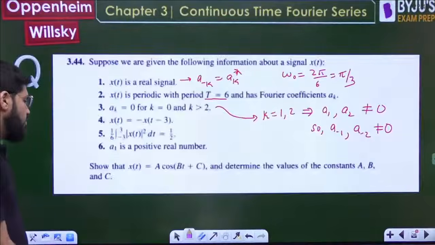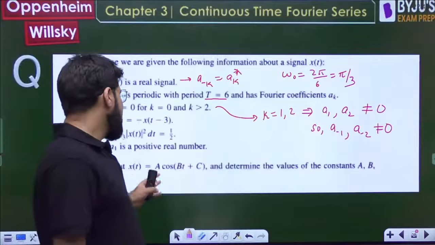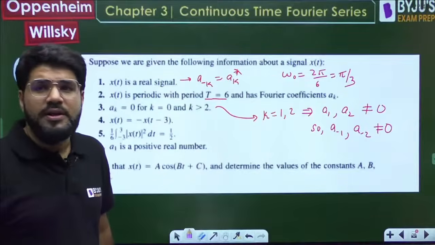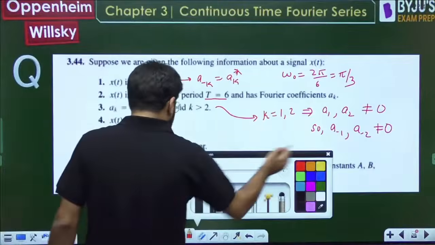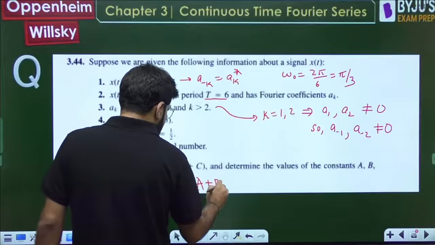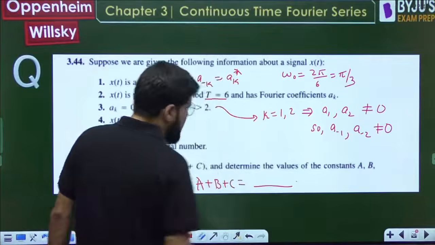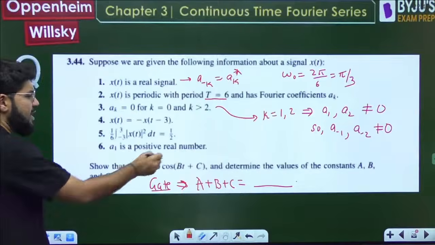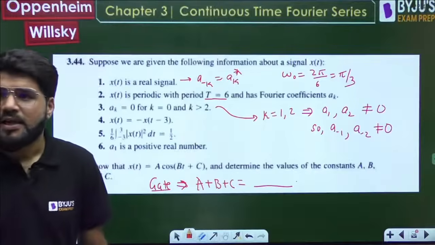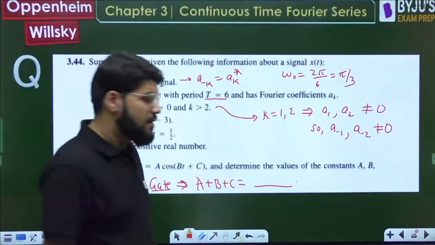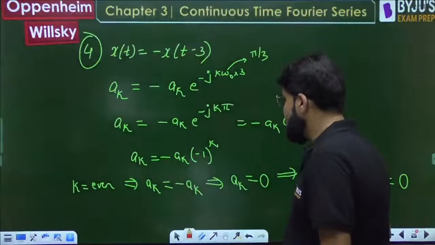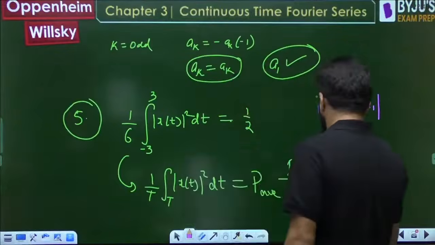Both are 0.5. Okay. Show that the signal xt is a cos bt plus c. Determine the value of a plus b plus c. Now in GATE they can put this as a NAT question. If this question comes in GATE, suppose, they can put it as: find the value of a plus b plus c. Numerical answer type question. The signal can be expressed as a cos bt plus c. Find the values of a, b, c and then a plus b plus c. Okay? Yes, Ghosh. You can expect similar types of questions in GATE. That's what I'm telling you. That is why this book is very important for you.